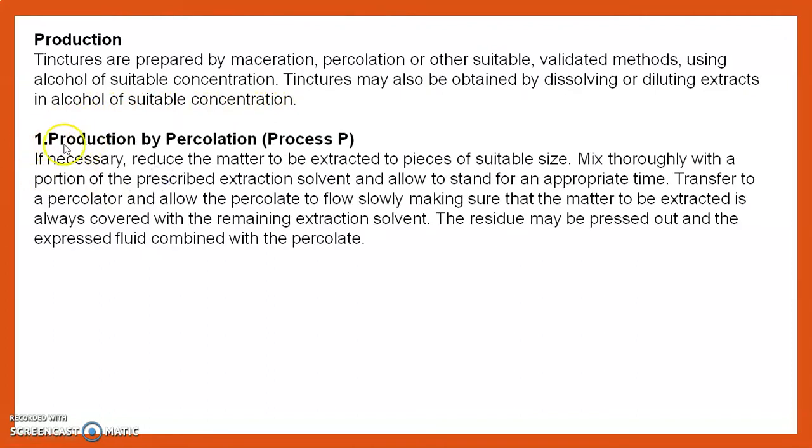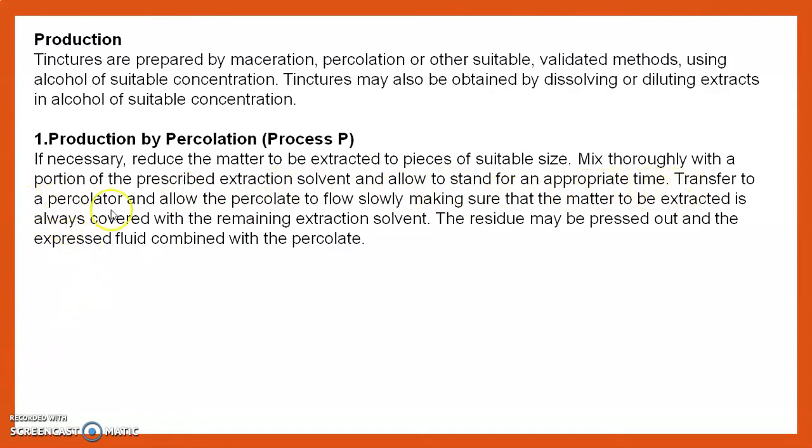Then we see the first method, that is production by percolation. It is also known as process P. If necessary, reduce the matter to be extracted to a suitable size. Mix thoroughly with a portion of the prescribed extraction solvent and allow to stand for an appropriate time.